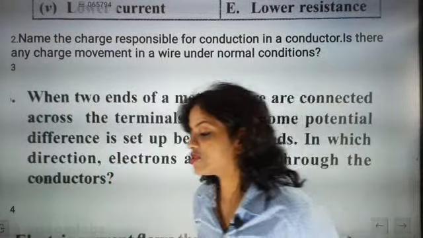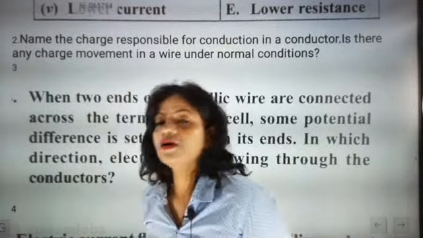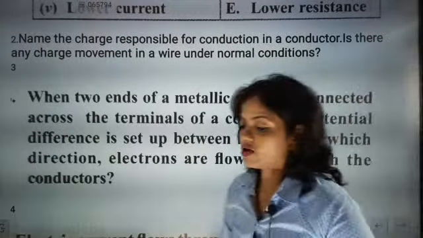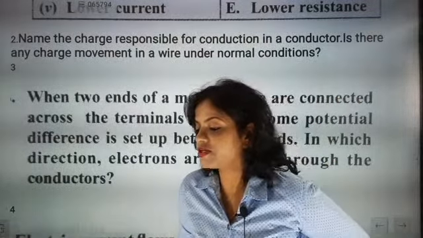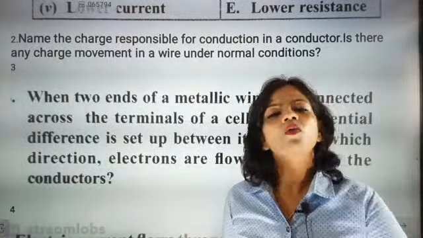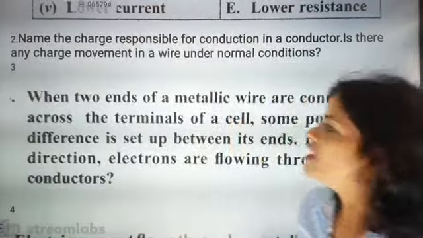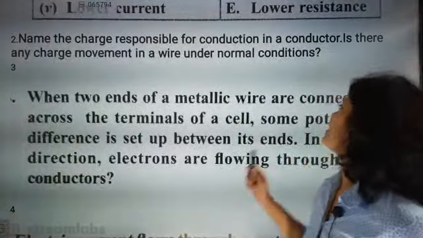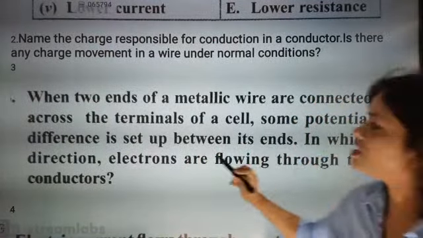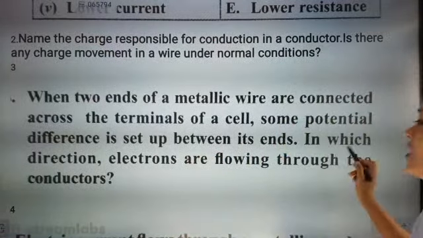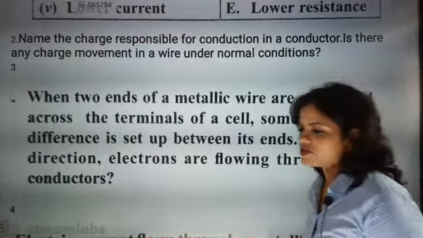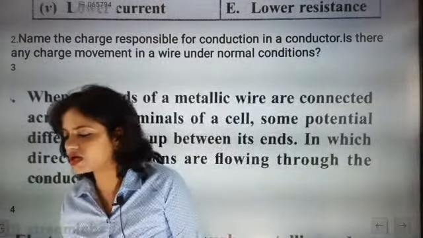Conventional direction is positive to negative, and for electrons, they are not asking conventional. They are not at all interested to know the convention. See here, they are purely asking the cut-to-cut question. They said that when two ends of a metallic wire are connected across the terminal of a cell, some potential difference is set up between its ends. In which direction are electrons flowing through the conductor?